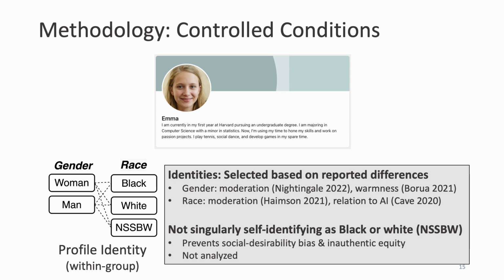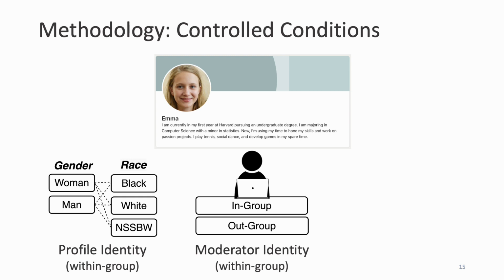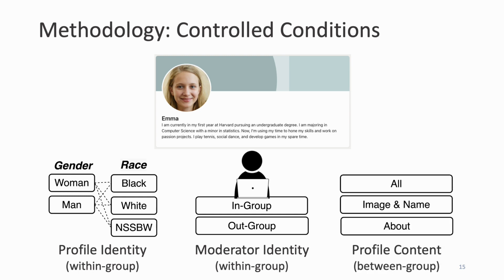These profiles are only used to minimize social desirability bias, and as a result, we don't attempt to analyze them. Second, each moderator also either holds the same identity as the profile and is an in-group, or differs from that identity and is an out-group. Third, we investigate how showing different profile content may also affect this bias. Each participant either saw all profiles with all content, or just the image and name, or just the About section.